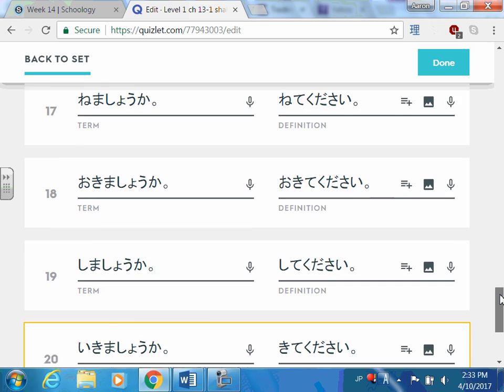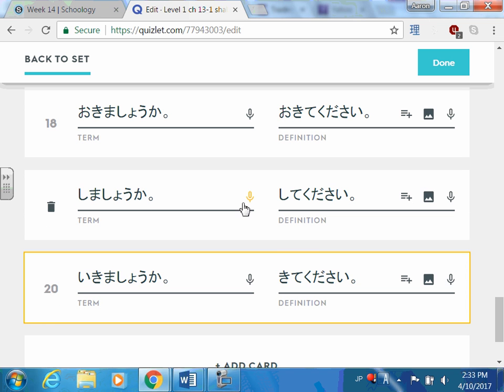Now, shite, kite kudasai. This means please do, this means please come. These two are in a special group by themselves. It doesn't seem obvious with this pattern, but it will with others. They don't work with anything else. You just have to remember these on their own. Shite, kite. That's it. The reason I made ikimashou ka the question is someone has to ask, shall I go? And then you have to say, please come. Kite kudasai.